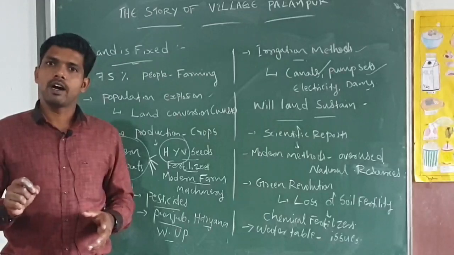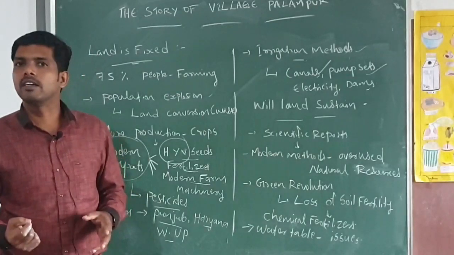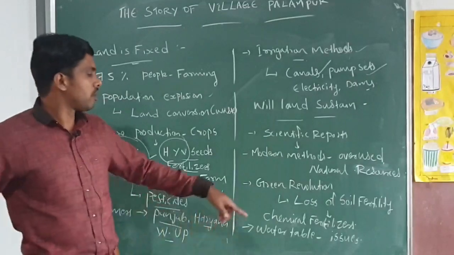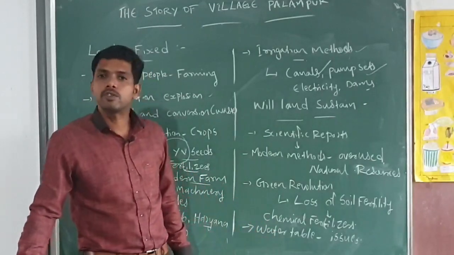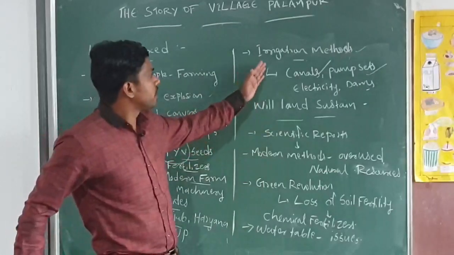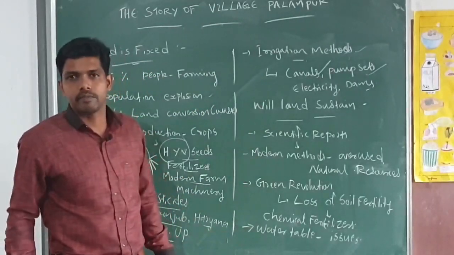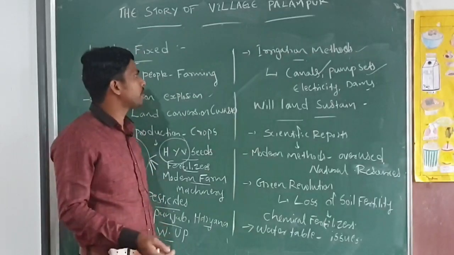Tube wells and this type of irrigation method overuse the water table and its resources, and it is negatively harming our water table also. So that's about the irrigation methods and what happens to our land. Once again, I am repeating this area.